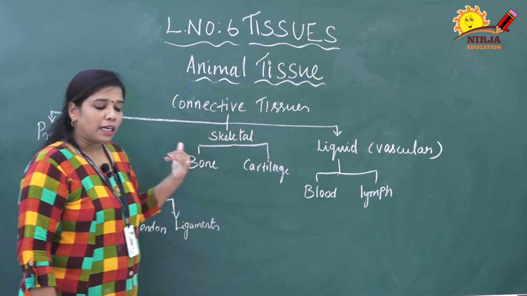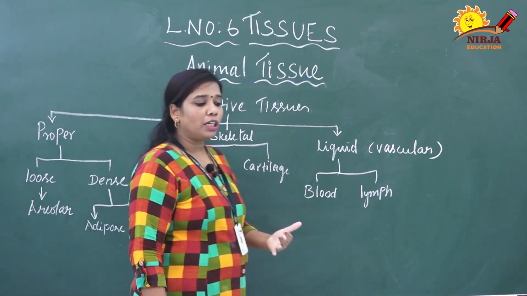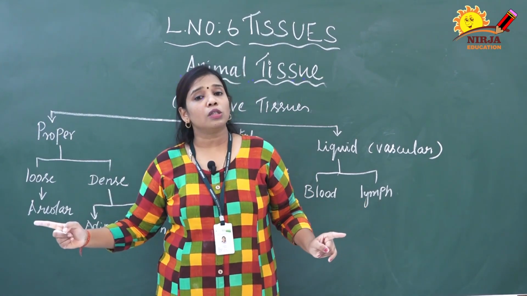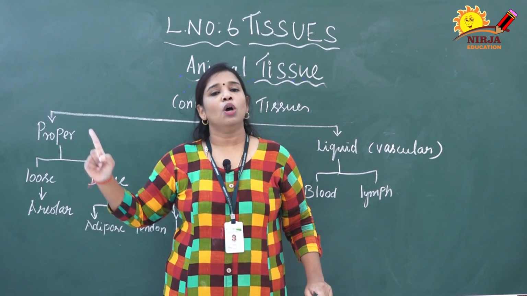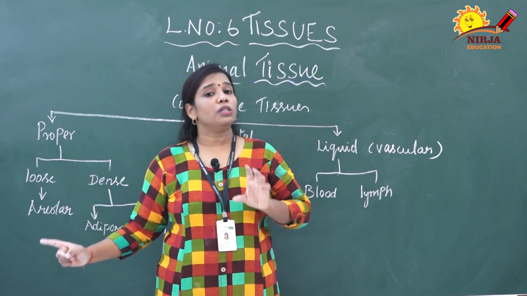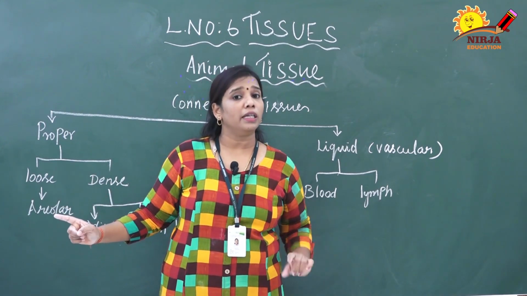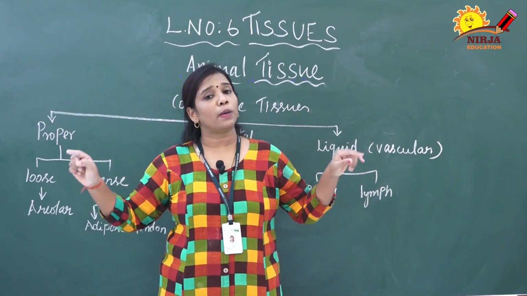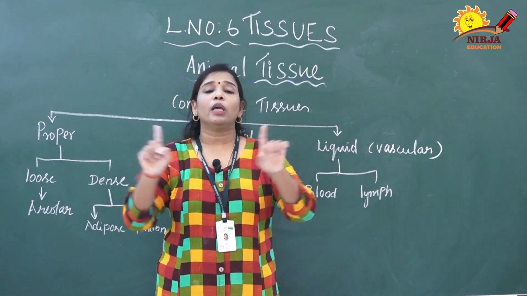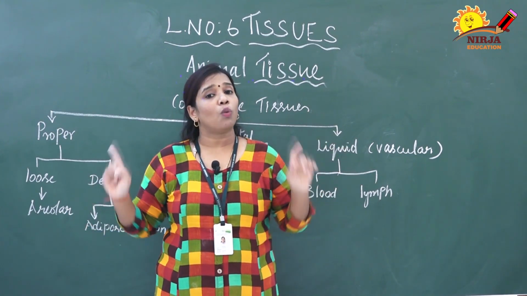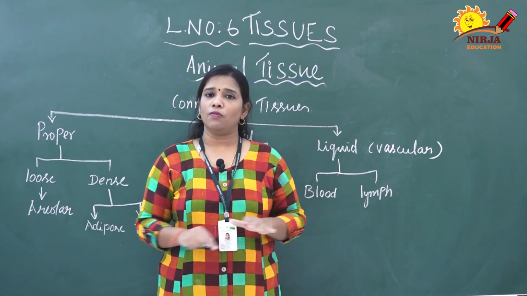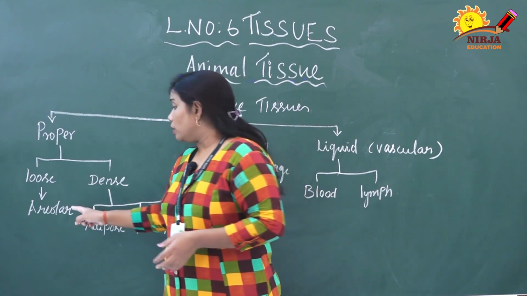Once again I repeat, the connective tissues are classified into three types. First is proper, which is further divided into two: loose connective tissue and dense connective tissue. Loose is the areolar tissue; dense is adipose tissue, tendons and ligaments. Next is skeletal tissue, composed of two: bone and cartilage. Then liquid connective tissue, also called vascular connective tissue, consists of two: blood as well as lymph. First we are going to discuss the areolar tissue.